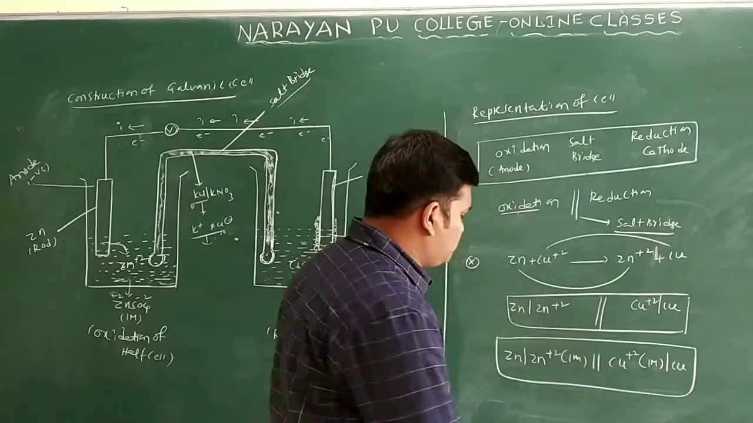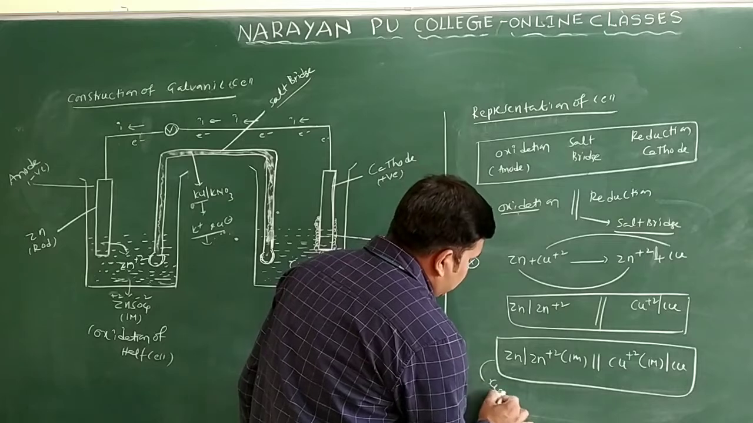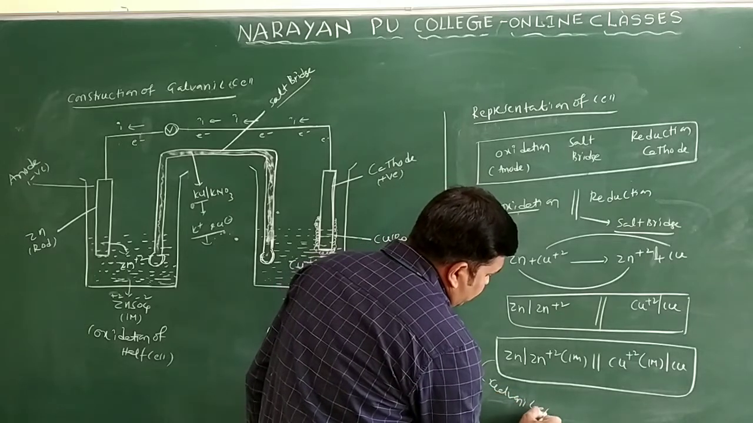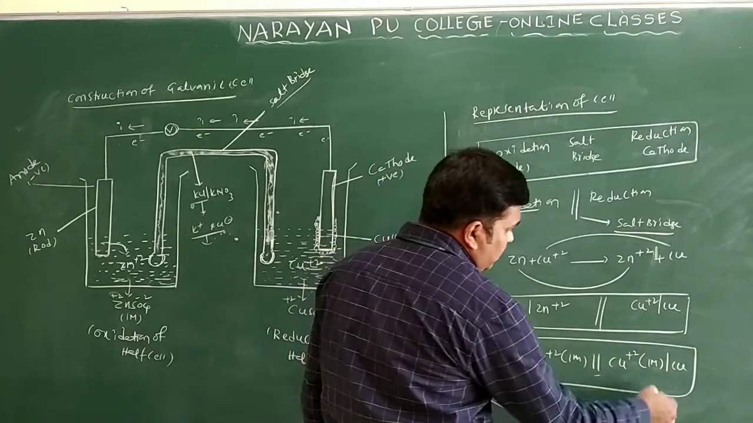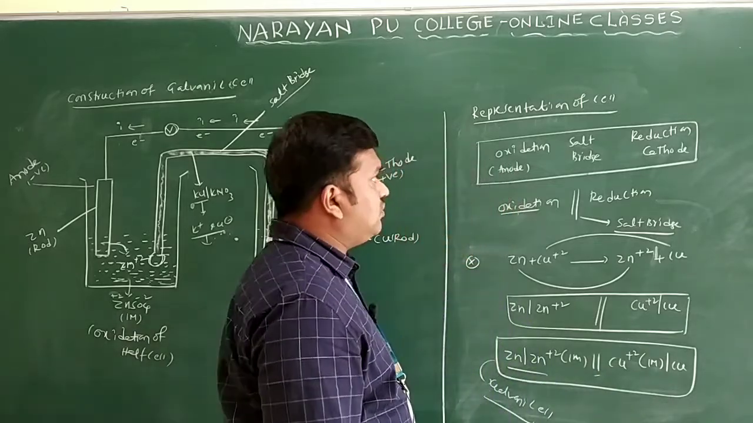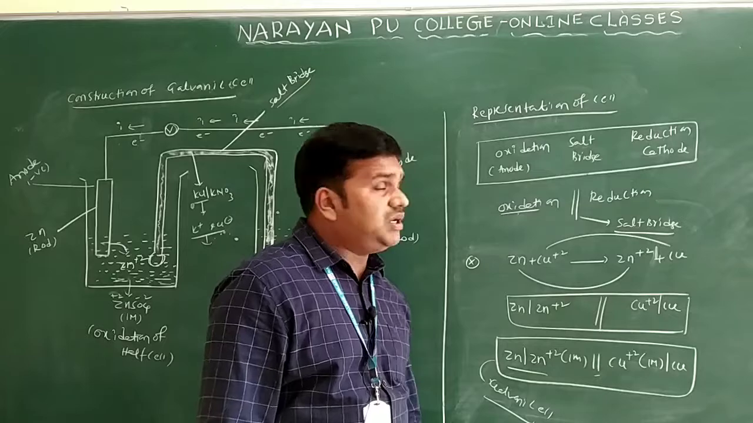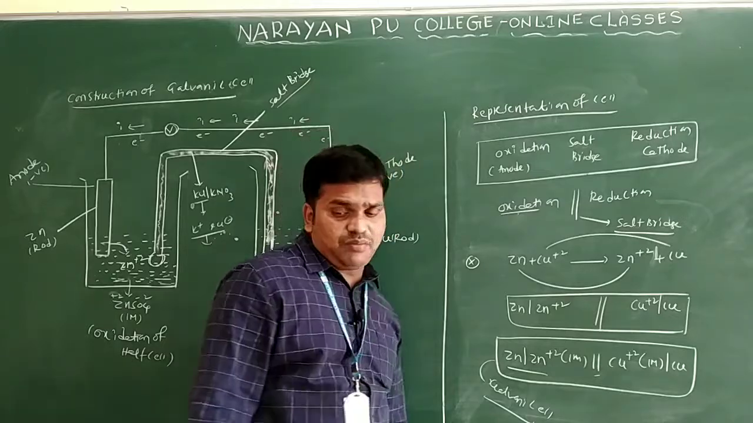So this is the representation of the cell for the galvanic cell. You will write that this is for the galvanic cell. What did I write first? The oxidation half cell. Then what did I write? The salt bridge. Then here, the reduction half cell. So like this you can represent the cell in the electrochemical series.